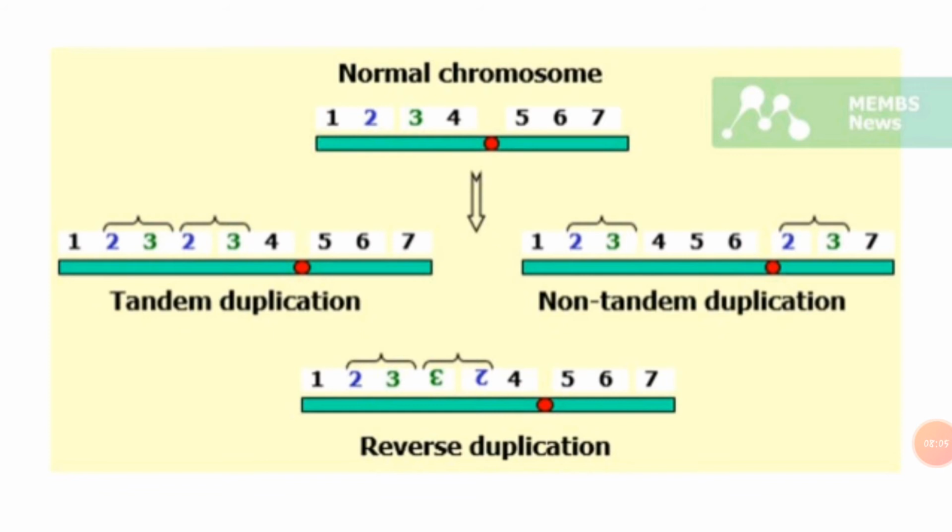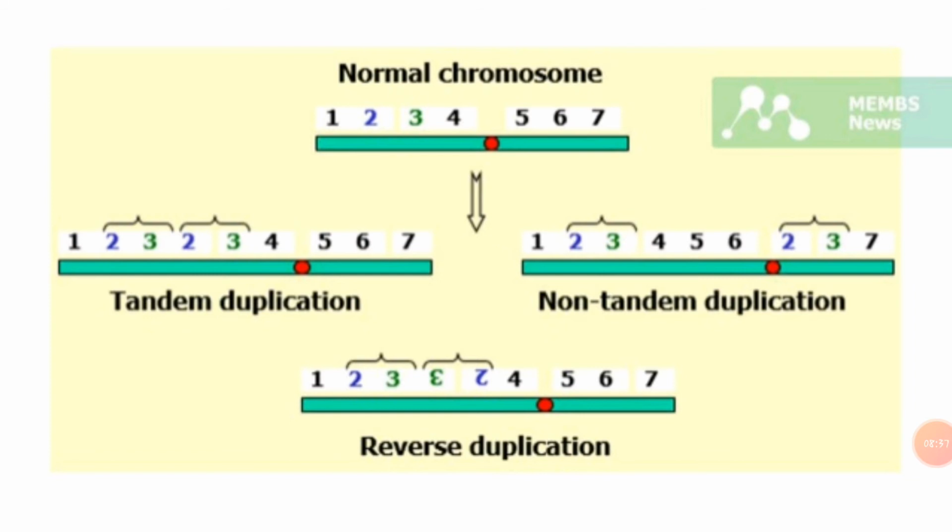Okay, if this duplicated sequence is present on the same chromatid of the chromosome, then it is called homobrachial duplication. If the duplicated gene sequence is present on different chromatids, then it is called heterobrachial duplication. Okay, you can see this particular diagram in your textbook.